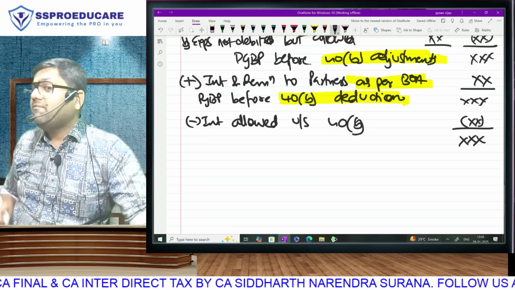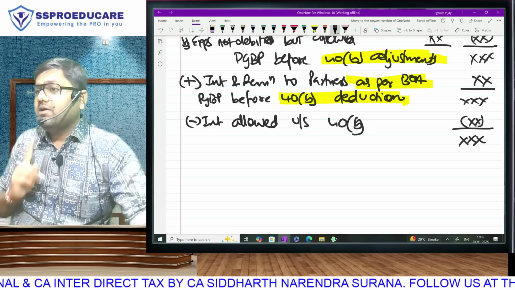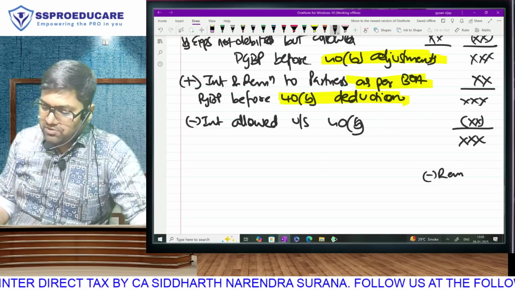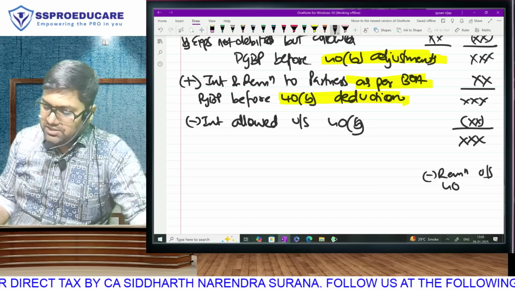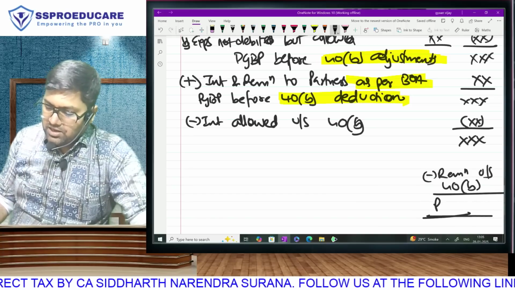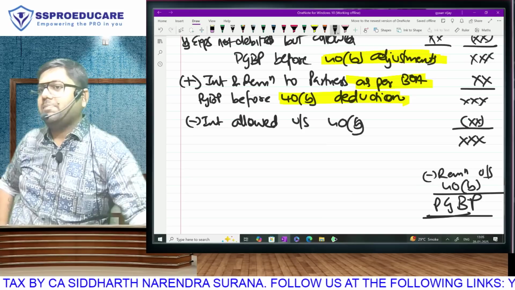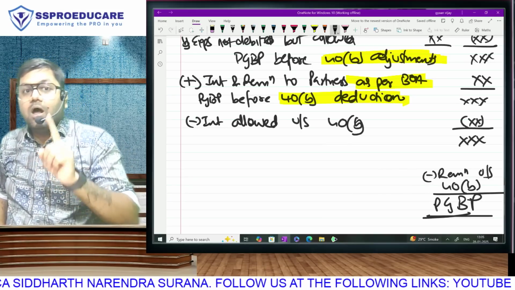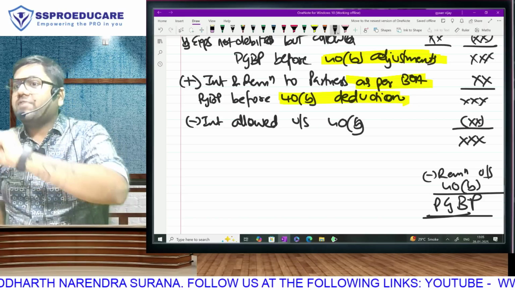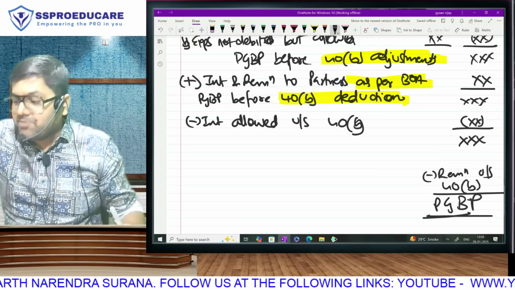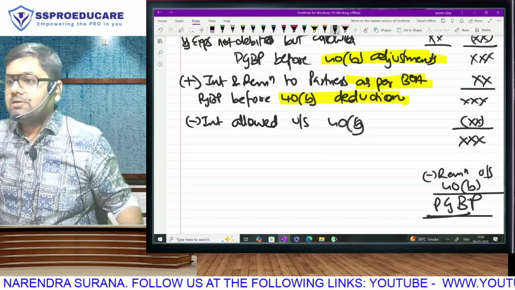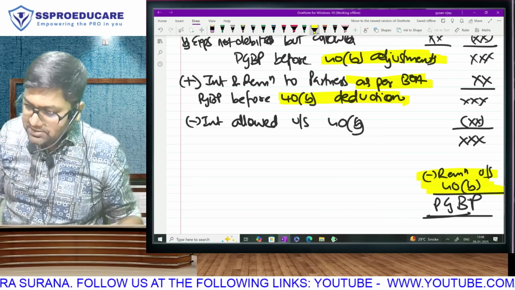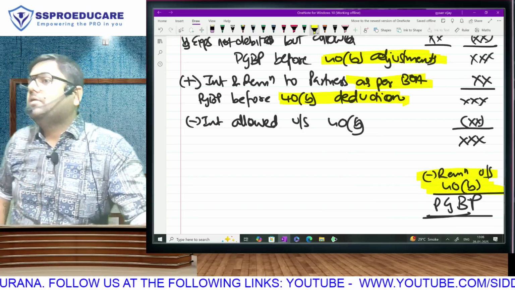I am only 1 step away from finishing my PGBP. Just 1 step. From this amount, if I subtract the remuneration deduction under 40B, the amount that I will effectively get is going to be called my PGBP. Because I have completed all adjustments of PGBP. Think about it. I have completed the add as per books of interest and remuneration. I have also completed the less as per tax of interest. I am only away by 1 step. That is the less as per tax of remuneration.